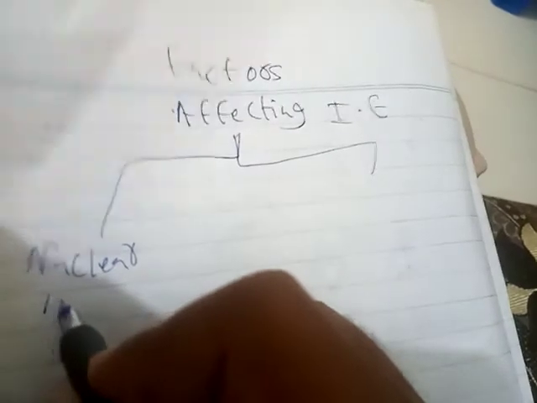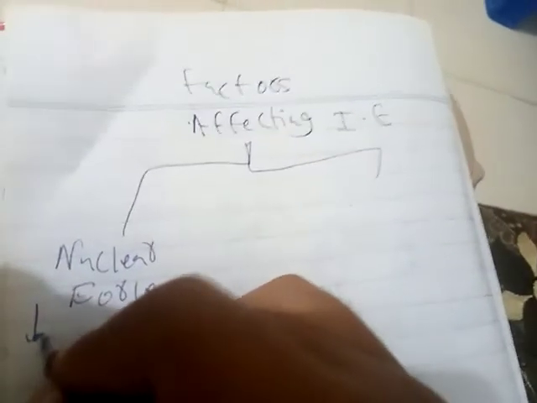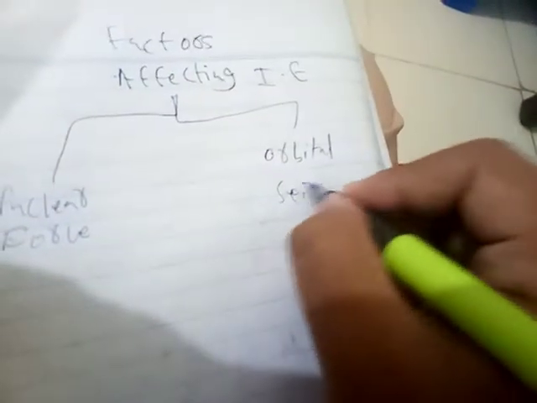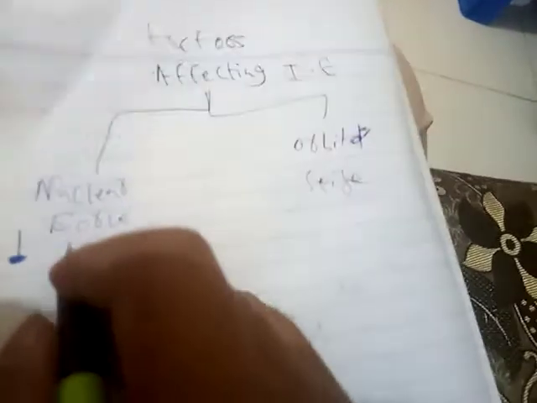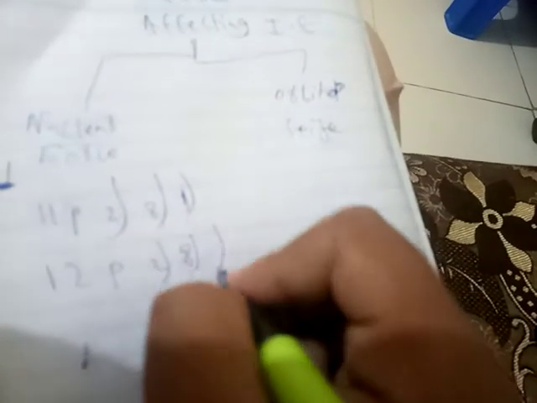Okay, nuclear force. Here we are having nuclear force, and here we are having another factor, orbital size, or you may say atomic size, meaning how many orbits are present. For nuclear force, for example, if we have 11 protons in an atom, like the atom of sodium, with one electron in the outer shell, compare it to the 12 protons of magnesium, 2 8 and 2.